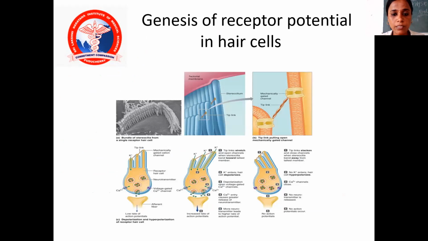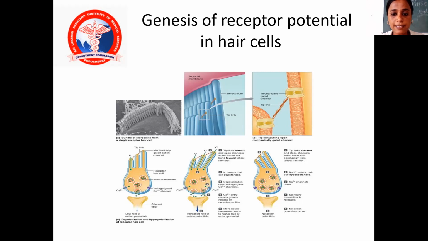Tip links stretch and open channels when stereocilia bend towards the tallest stereocilia, and potassium enters the hair cells and depolarizes them. Depolarization opens voltage-gated calcium channels. Calcium entry causes greater release of neurotransmitter. More neurotransmitter leads to a higher rate of action potentials.